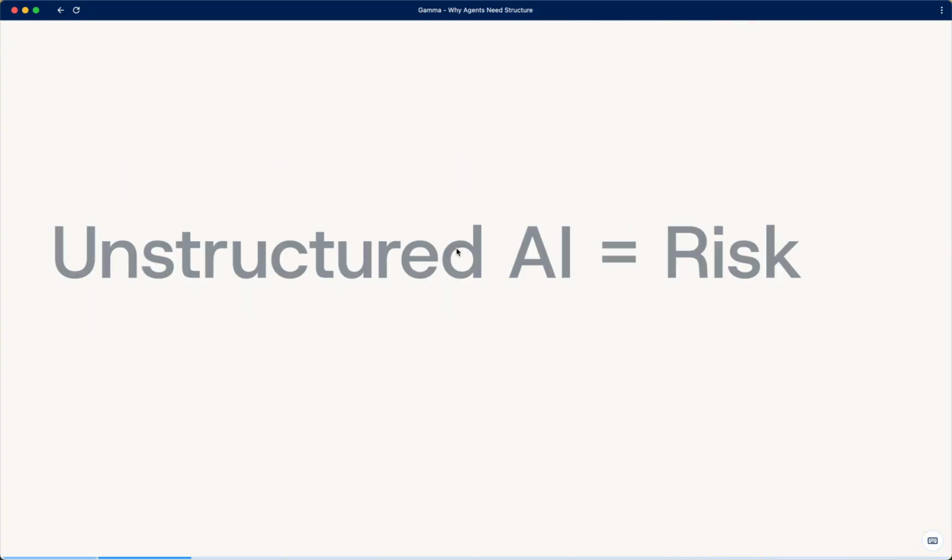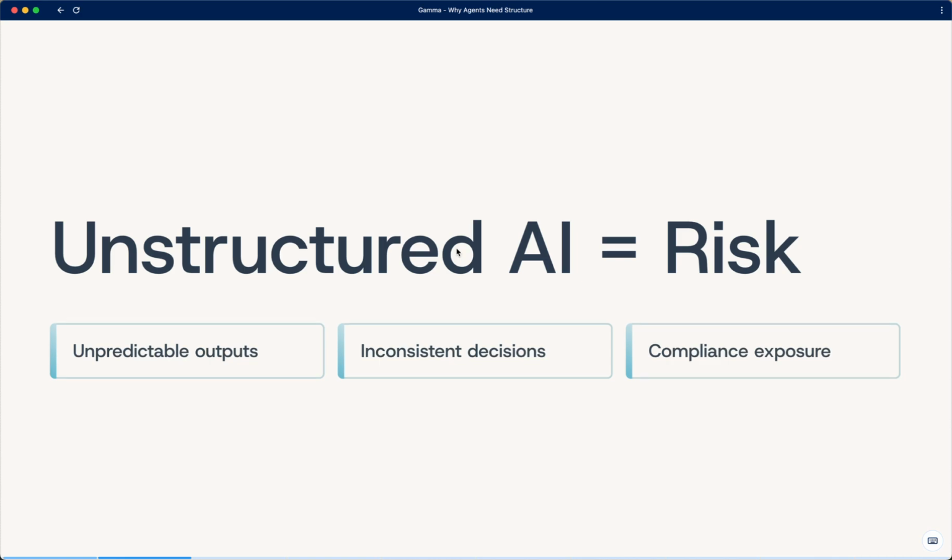Slide 2. Unstructured AI equals enterprise risk. When outputs are unpredictable, decisions become inconsistent. And in an enterprise, inconsistency quickly becomes compliance exposure. That's not a tooling issue, that's a governance problem.